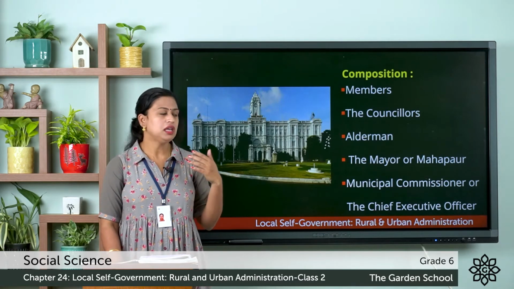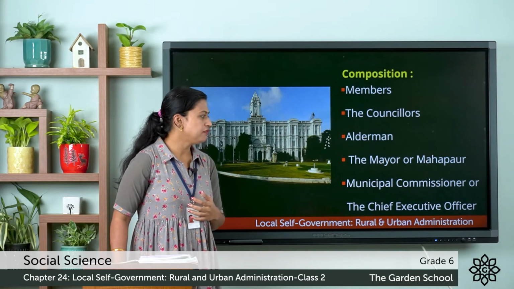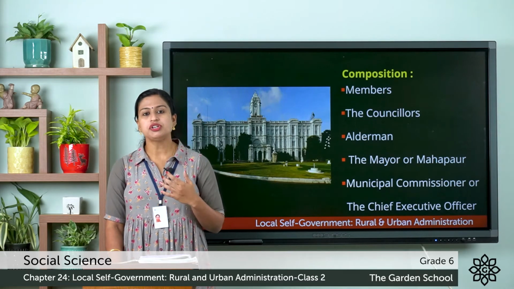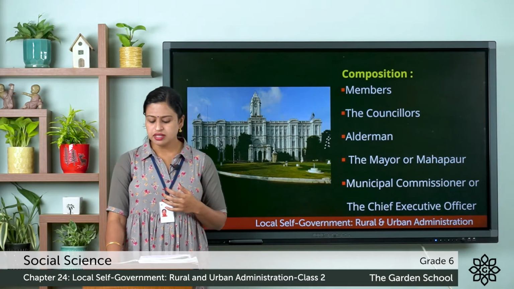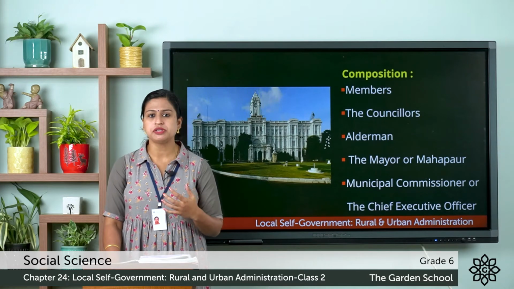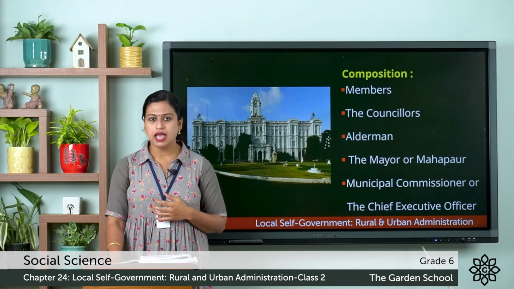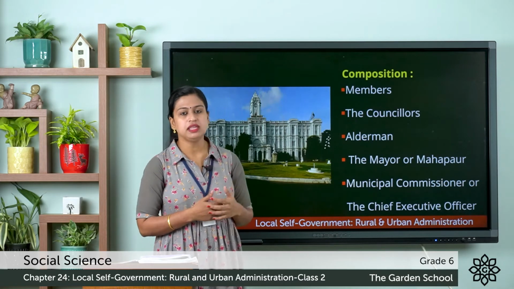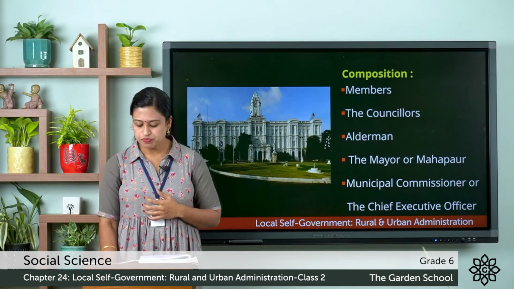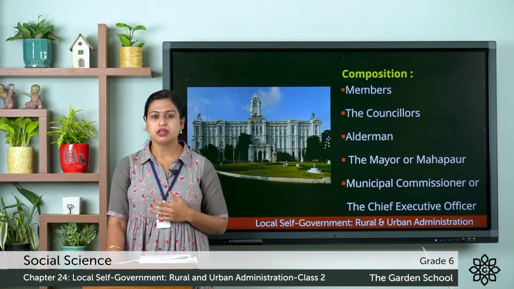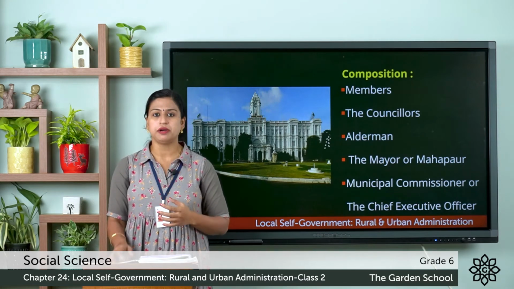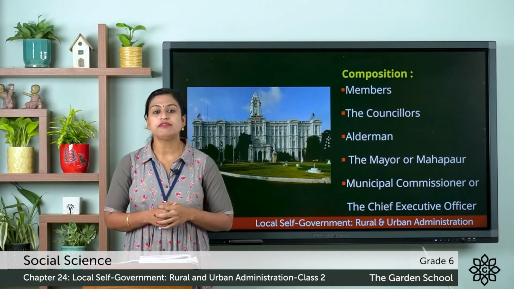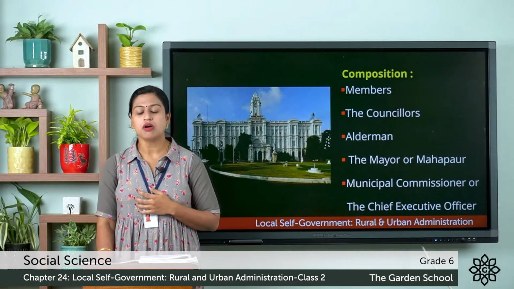And here the municipal commissioner or the chief executive officer makes sure that the decisions made by the corporations are implemented, and he or she also acts as a link between the state government and the municipal corporation. So this was about the organization of municipal corporation. Now let's see some of the functions of municipal corporation.